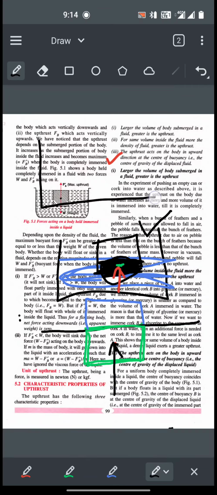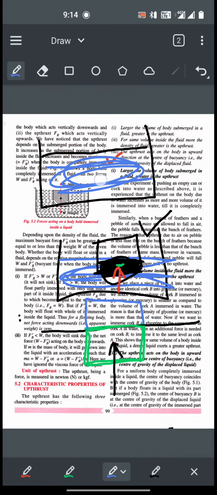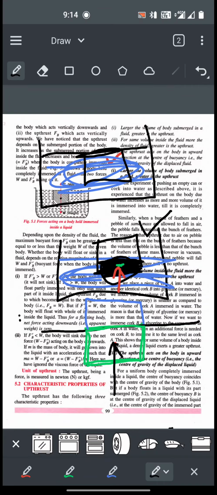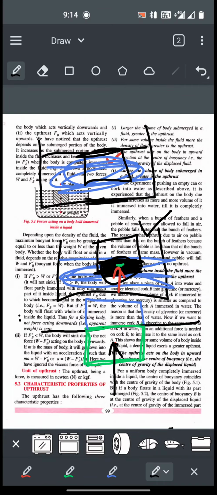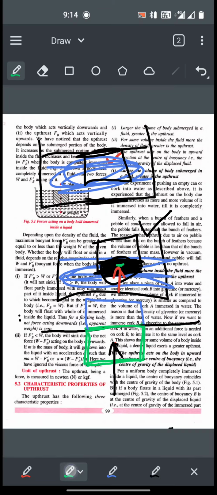Whereas if the body is completely submerged underwater, be it floating or completely sinking at the bottom of the vessel, the upthrust will be acting at the center of gravity of the body.